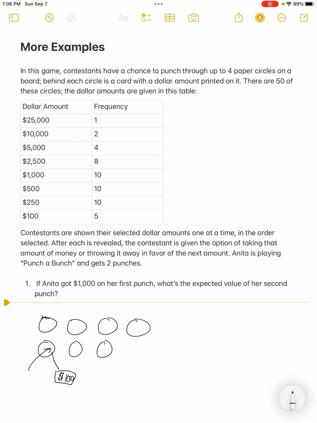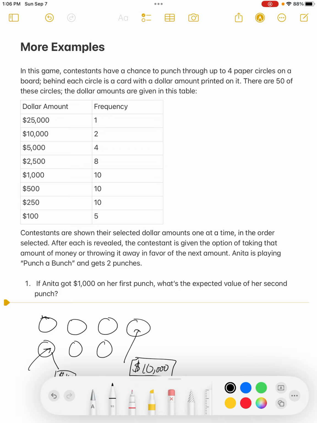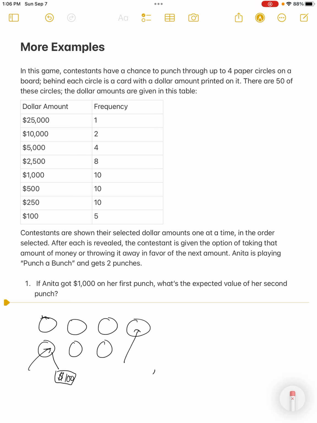If you're not happy with the $100, which you absolutely should punch again because you're at least going to get the same, you can punch again. And let's suppose we punch this one and we get on that card 10,000, then we win $10,000. If I get a third punch, I'm risking that $10,000, which obviously you probably wouldn't because of just having one of those represented by the 25,000. So it's got these circles that you can punch, and inside you pull out a card.